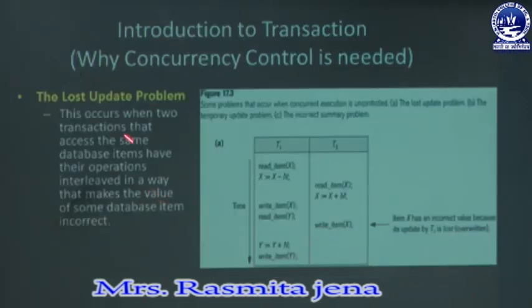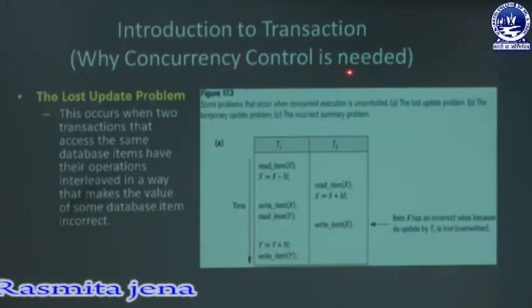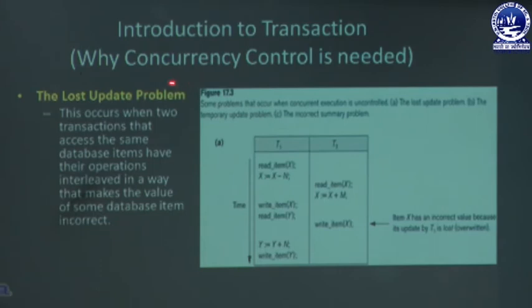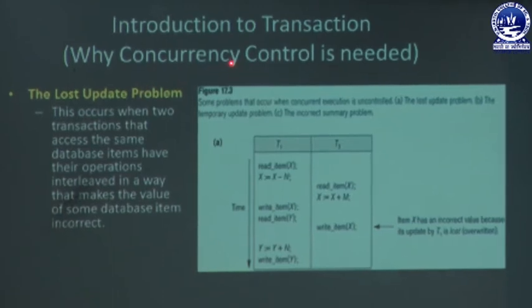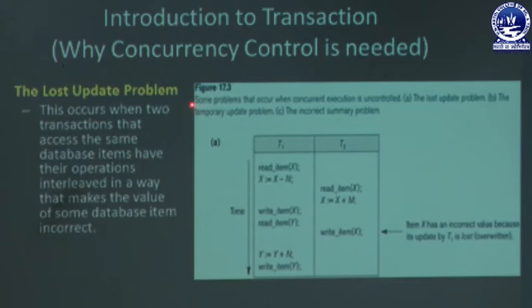Okay, next we will discuss why concurrency control is needed. As we already discussed concurrency, this is the point why we need concurrency control, because of some problems that arise.